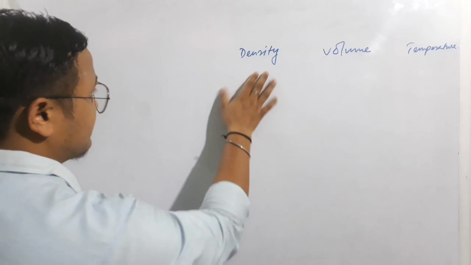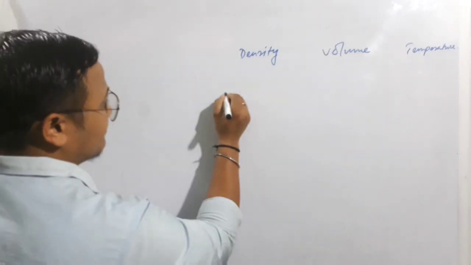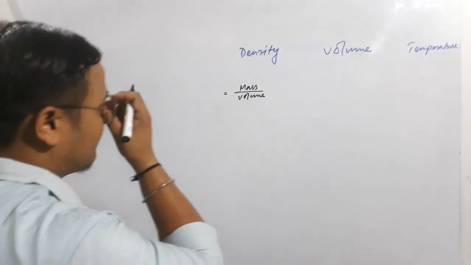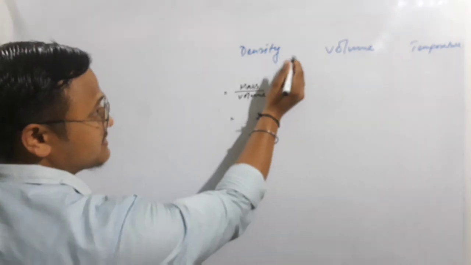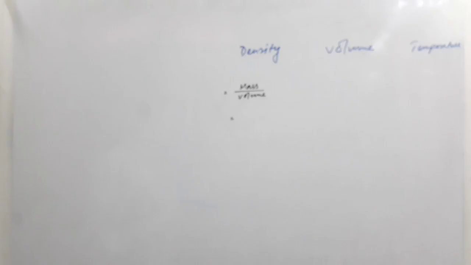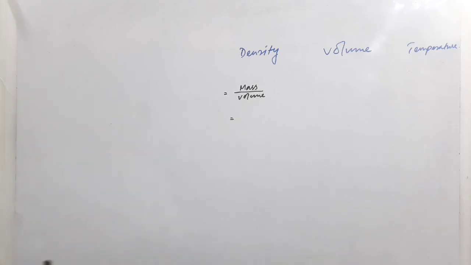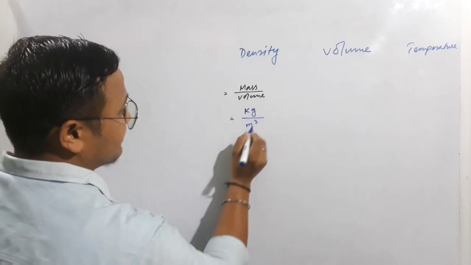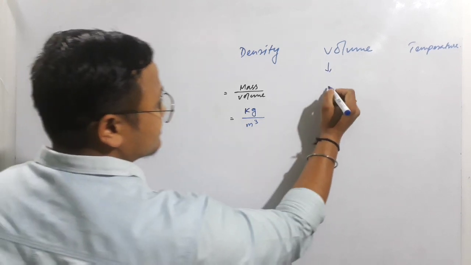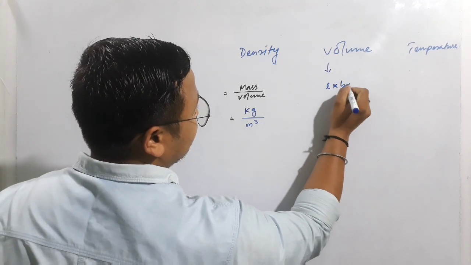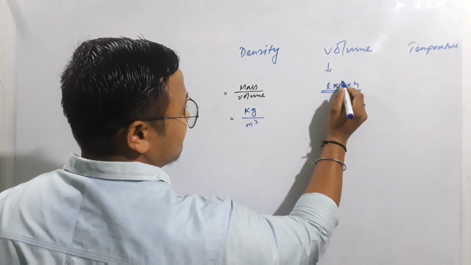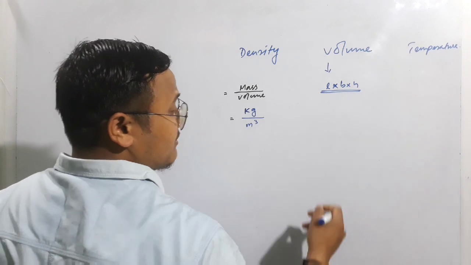So now let's talk about density, right? When we talk about density, we know it is mass per unit volume. If you look at the SI unit, this is a derived physical quantity. The SI unit of mass is kilogram, right? And volume is called meter cube, isn't it? Because volume is length into breadth into height, and there is no real difference between length, breadth and height, just a difference with respect to different axes.